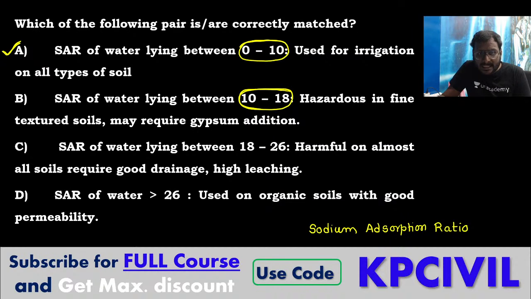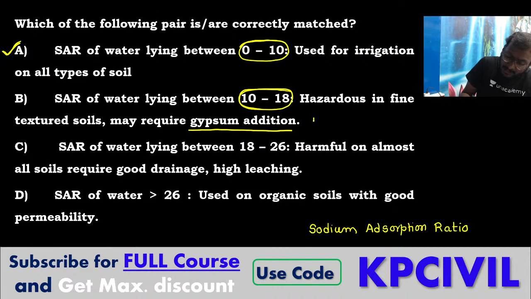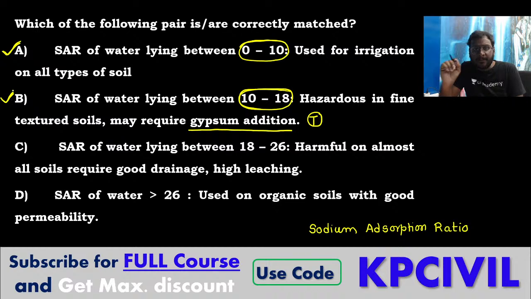Between 10 to 18, hazardous in fine textured soil, may require gypsum addition because we are going to perform leaching. Good evening, Pranav Mishra. We need leaching activity now, and for leaching activity gypsum is required. SAR between 10 to 18 is hazardous in fine textured soil, and gypsum addition will perform the activity of leaching. So it is true.